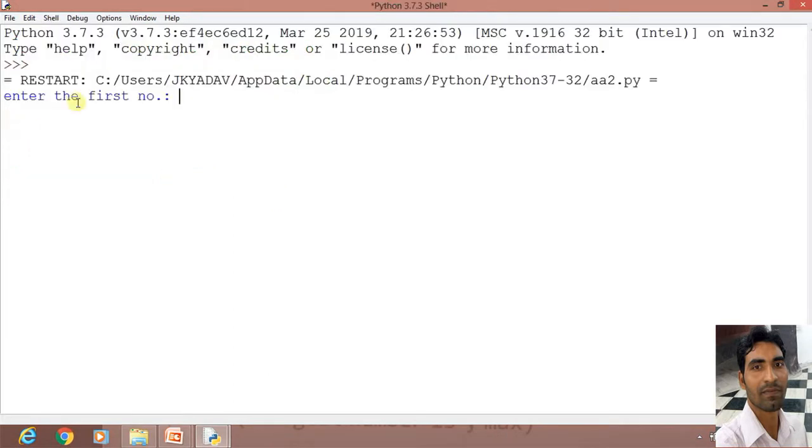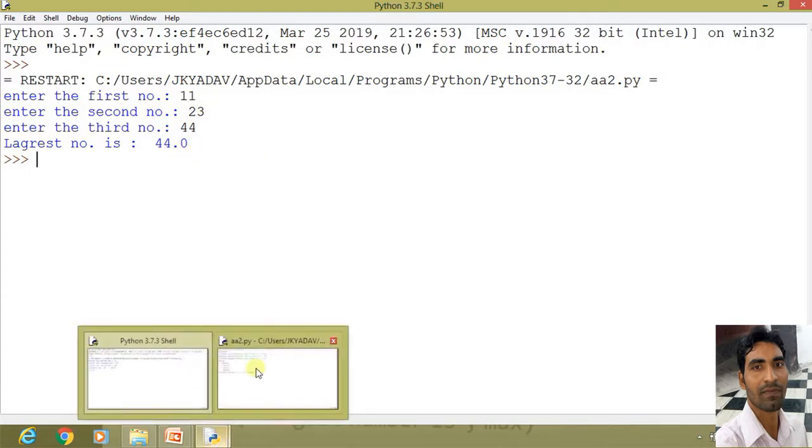Now it is executing and asking for the first number. Enter the first number. Suppose we give the first number as 11. Enter the second number as 23. Enter the third number as 44. Now let us see the result. It is giving the result. The largest number is 44 based on the program.